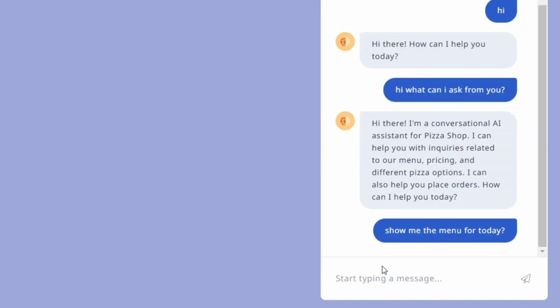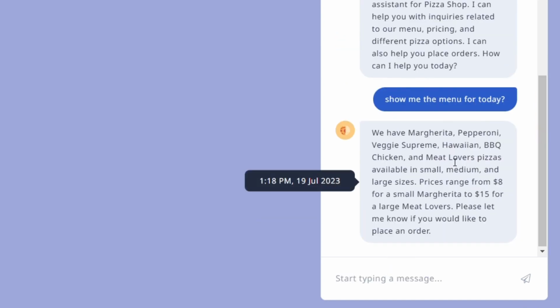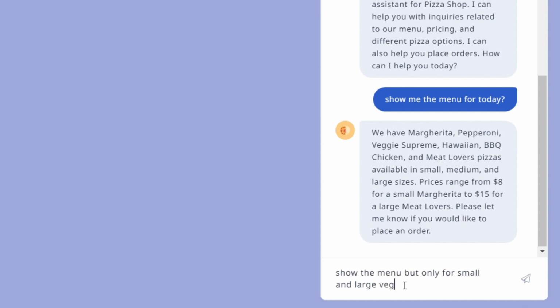It will show us the menu with different pizza types, their price ranges, and also the sizes. But if I ask a bit more specific question, like show the menu, but only for small and large veggie pizzas, please.